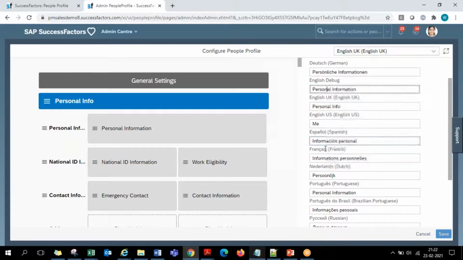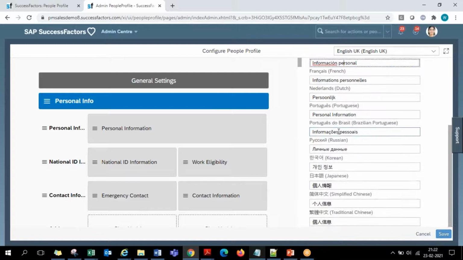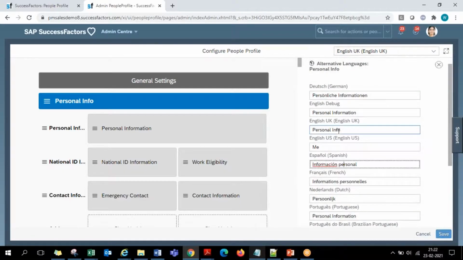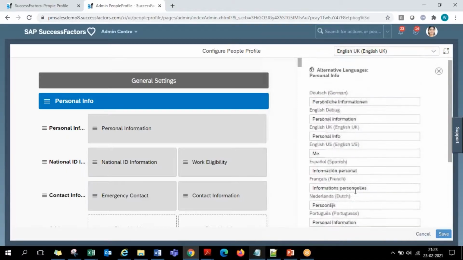So what are all the languages that are listed, guys? This will not be the entire 43 languages that SuccessFactors supports. In the provisioning system, I already showed you which languages are to be activated. A customer might require only 4 languages, some customers only 2 languages, so it depends upon the customer. There are customers who want only English, customers who want English and Arabic, some who need English, Arabic, Chinese. Whatever languages they want among those 43, they activate the required ones in provisioning. Only the languages activated in provisioning will appear here. In this system, around 14 to 15 languages out of 43 are activated, and all of those are listed here.